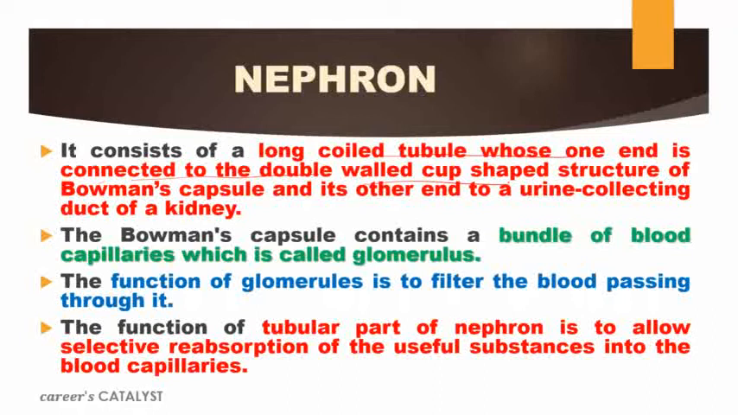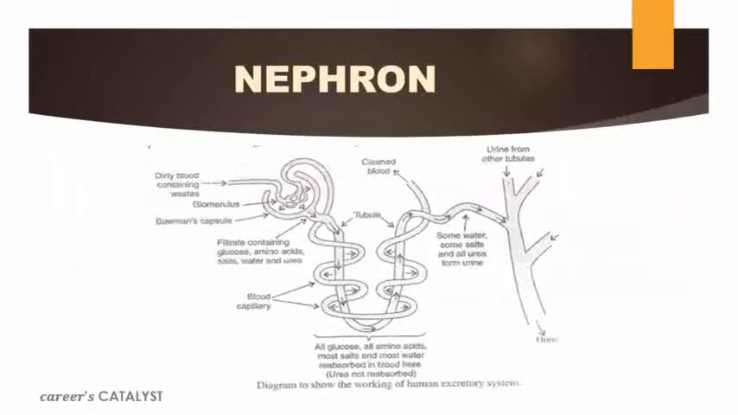If I show you the diagram, then it will be more clear to you. So let me show you the diagram. As you can see, this is the diagram. Each nephron has a cup-shaped upper end. You can see here the cup-shaped upper end. This is defined as Bowman's capsule. This cup-shaped structure is defined as what? Bowman's capsule. It contains a bundle of blood capillaries. These blood capillaries you can also see.